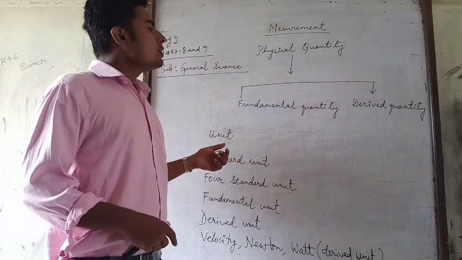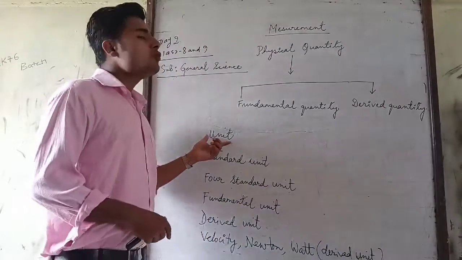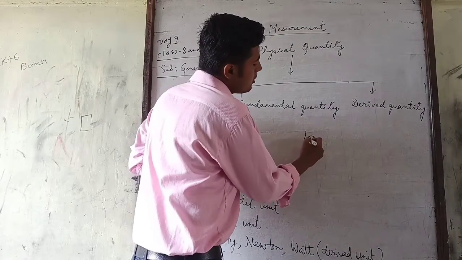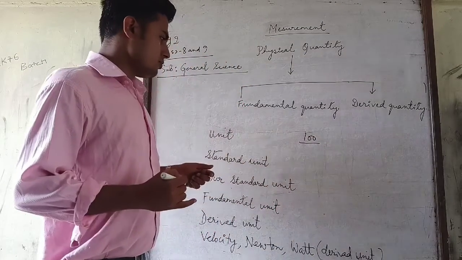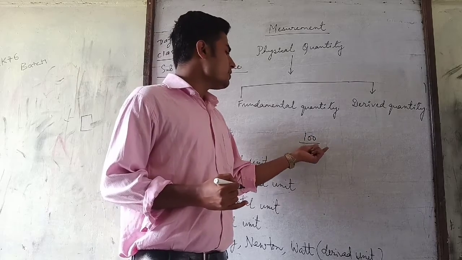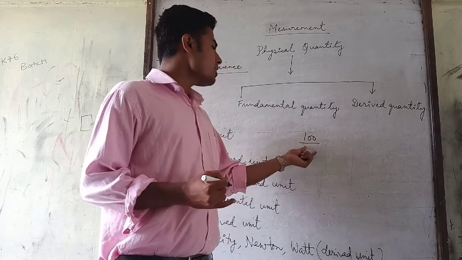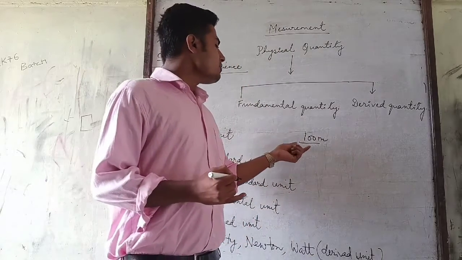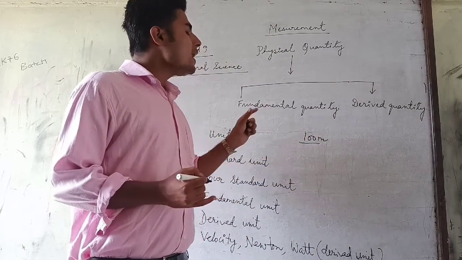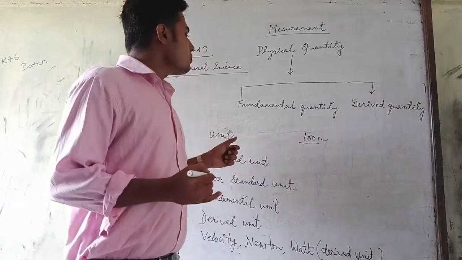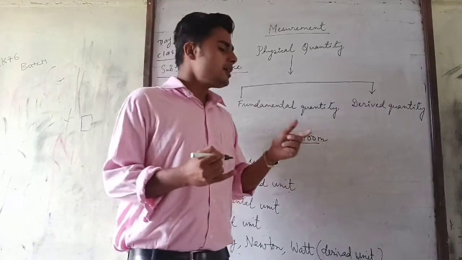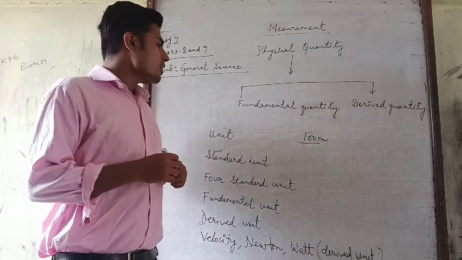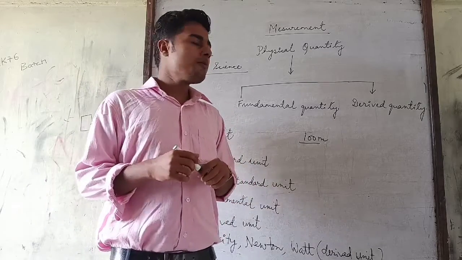Now comes unit. What do you mean by unit? When we write 100, this is only a numeric value. We can't understand what it tells you. When we write meter, it is understood that it tells about some length. So unit means the standard quantity with which we carry out the measurement of any physical quantity of the same kind.